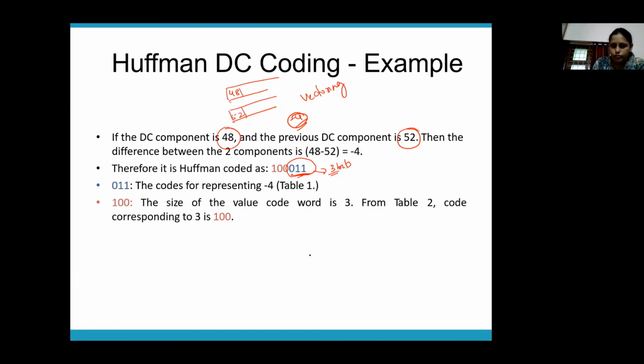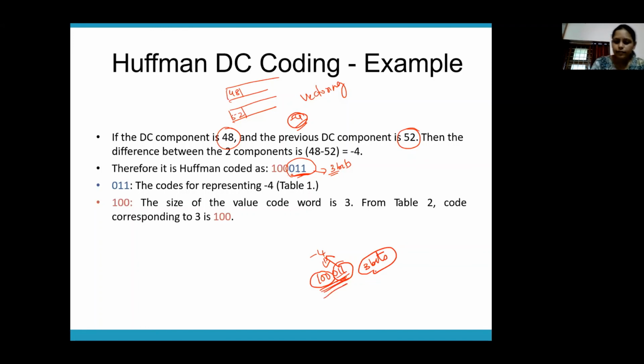So now the code for minus 4 becomes 100 followed by 0, 1, 1. How did you get this code? 0, 1, 1 is the code for minus 4 from the predefined Huffman table. And how many bits are taken up by this? 3 bits. So next you have another table from where you will get the code for this 3 bits. So what is the code for this 3 bits? 100. So that is how you code the DC component.